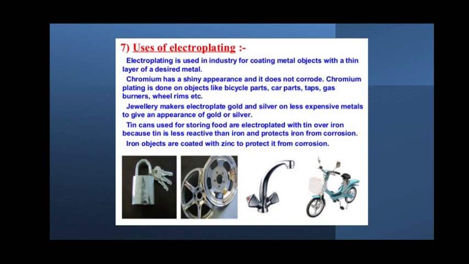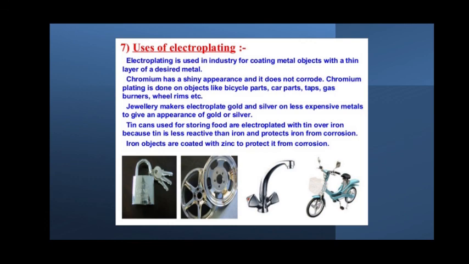These are called electroplated gold or electroplated silver items. It will not be pure gold or pure silver, it will just be given a coating. Tin cans used for storing food are also electroplated, wherein tin is covered over the iron, because tin is much less reactive than iron and it protects the iron from corrosion.